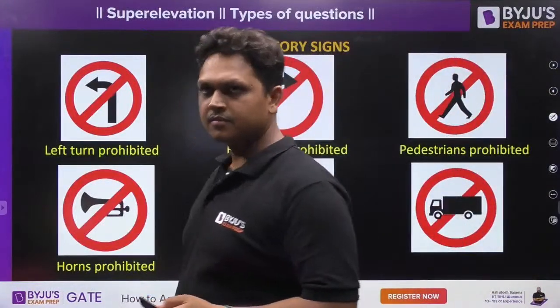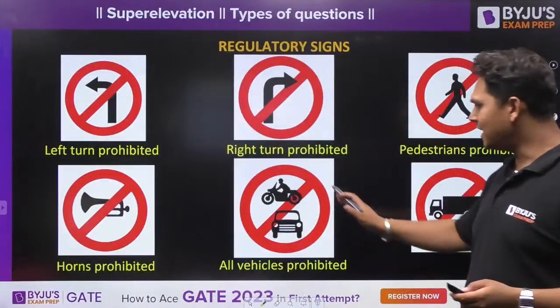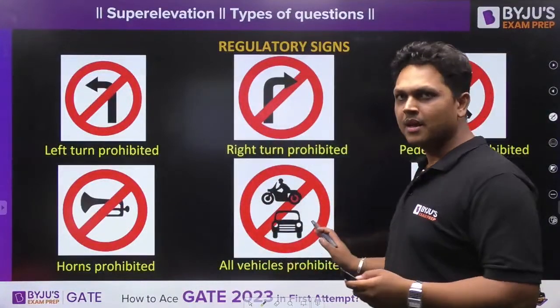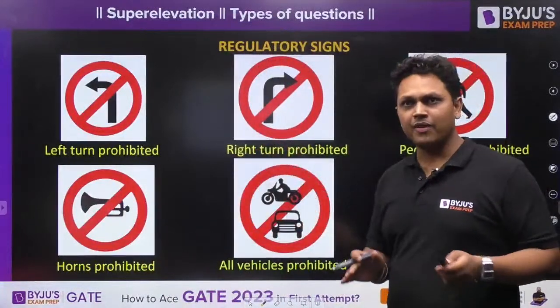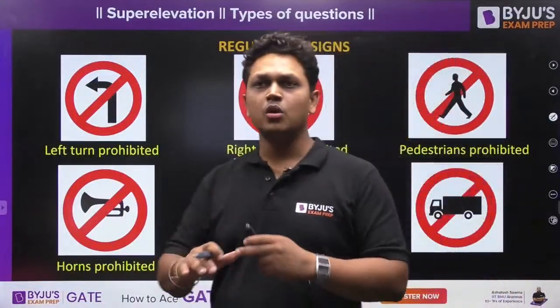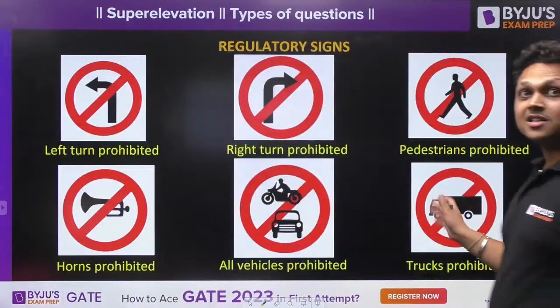Yes, Rajiv. So this is all vehicles are prohibited. This sign is for all vehicles are prohibited, right? So when you have to clear some area of vehicles, you will use this sign to prohibit all the vehicles from that area. This is trucks are prohibited.